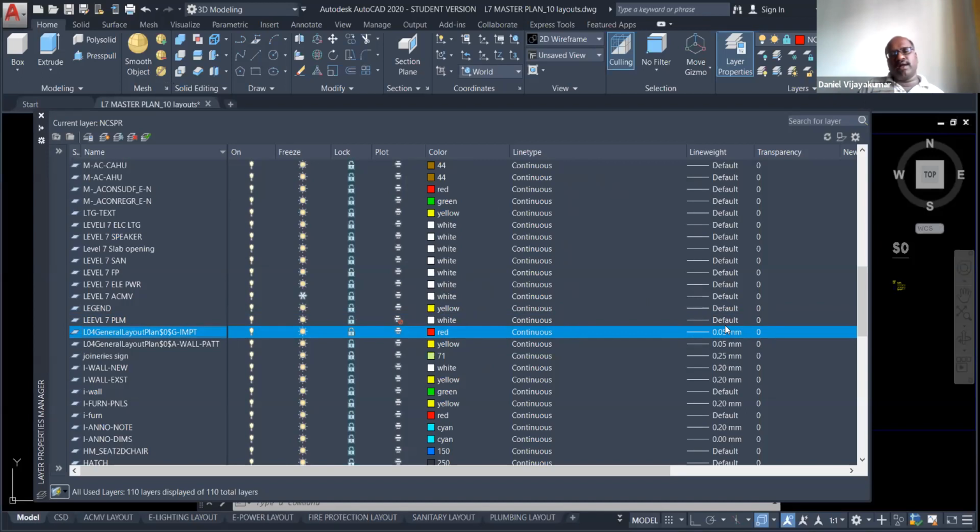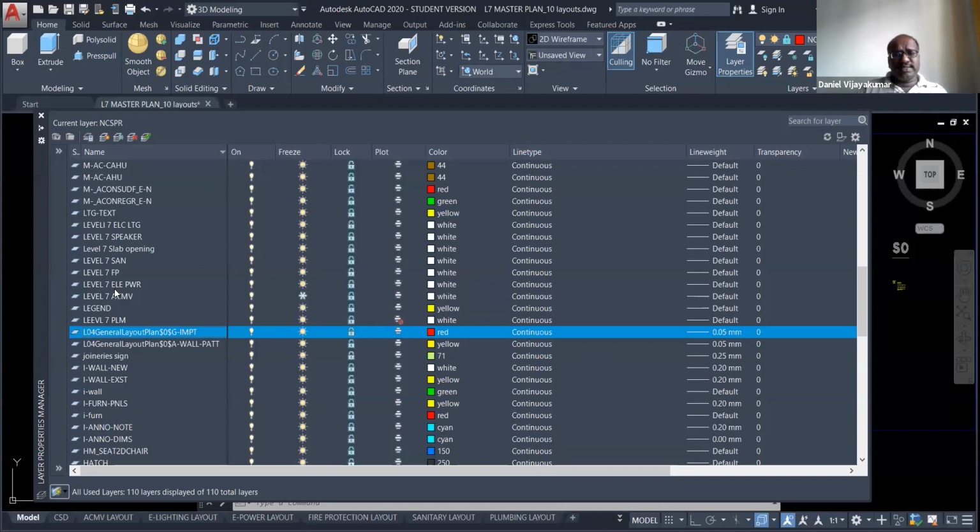In AutoCAD, we don't say printing, we call it plotting. But somebody may use the term printing. Printing or plotting are both the same. But the AutoCAD technical term is plot, P-L-O-T. We have one more class on how to plot and how to set the paper and printing, everything.